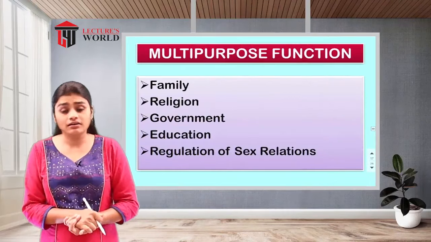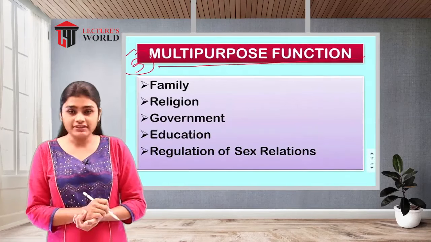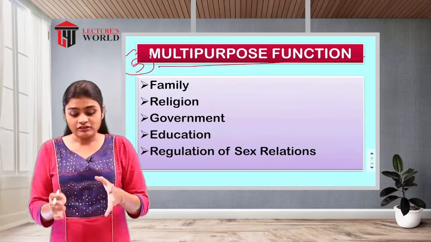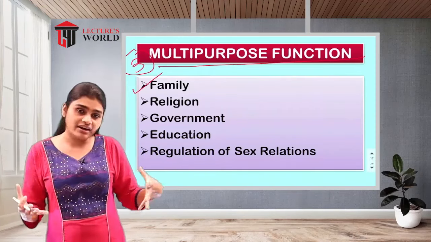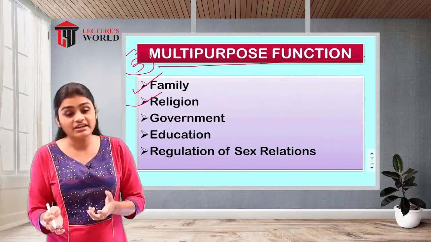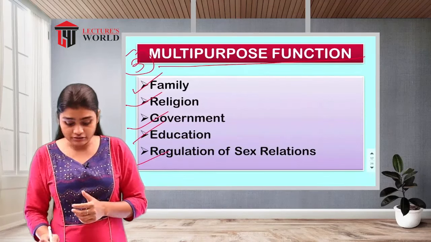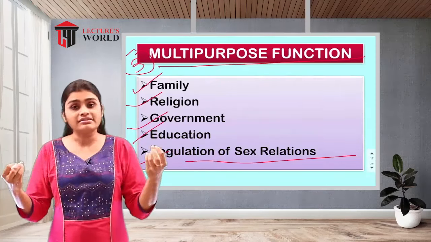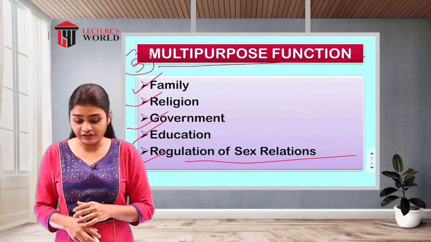Then the next one we have is your multi-purpose function. Multi-purpose means in so many areas, everywhere we can say. In that we have the family, the family members will be everywhere. So that is your family. Then your religion, then government, the education, and regulation of sex relations. Regulation of sex relations in the sense of the husband and wife's relations. So that is your multi-purpose function.